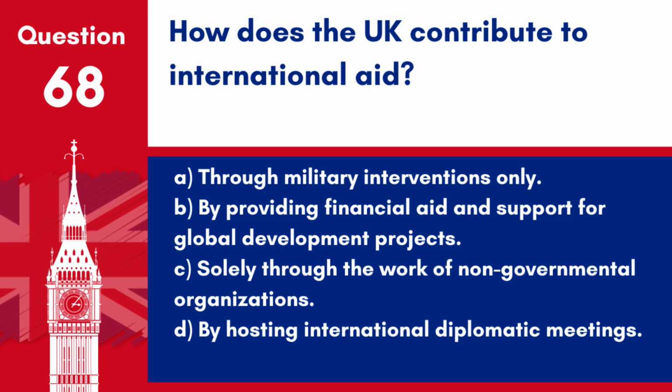Question 68. How does the UK contribute to international aid? A. Through military interventions only. B. By providing financial aid and support for global development projects. C. Solely through the work of non-governmental organisations. D. By hosting international diplomatic meetings. Answer: B. By providing financial aid and support for global development projects. The UK contributes to international aid by funding and supporting various development projects around the world.